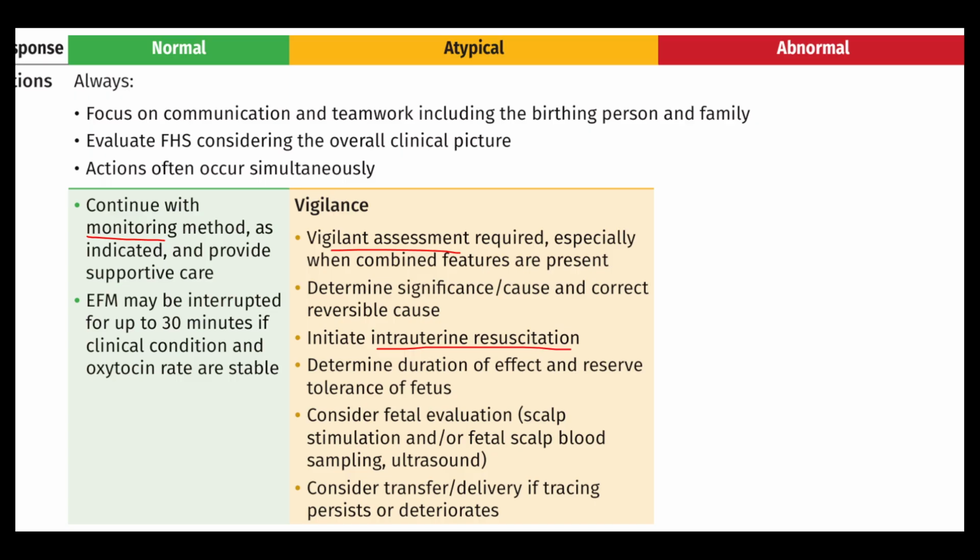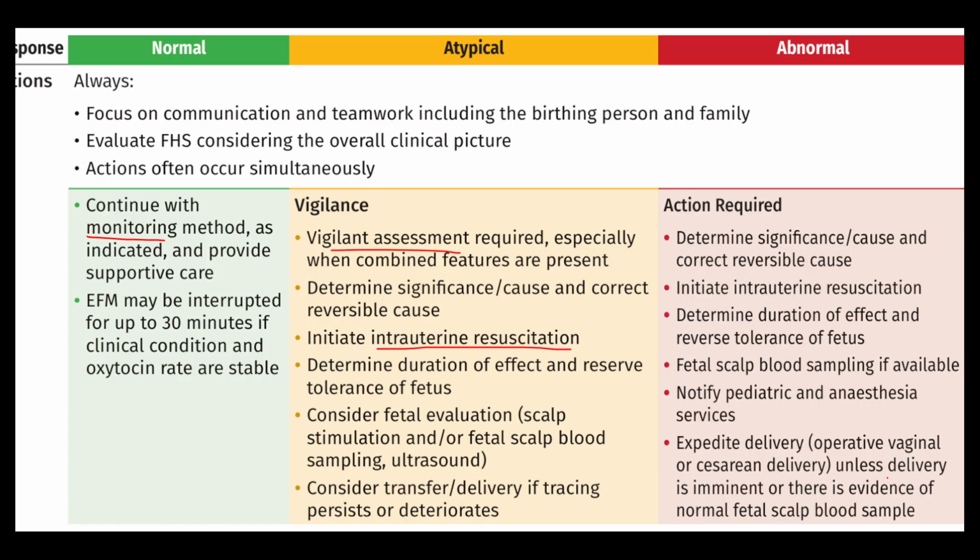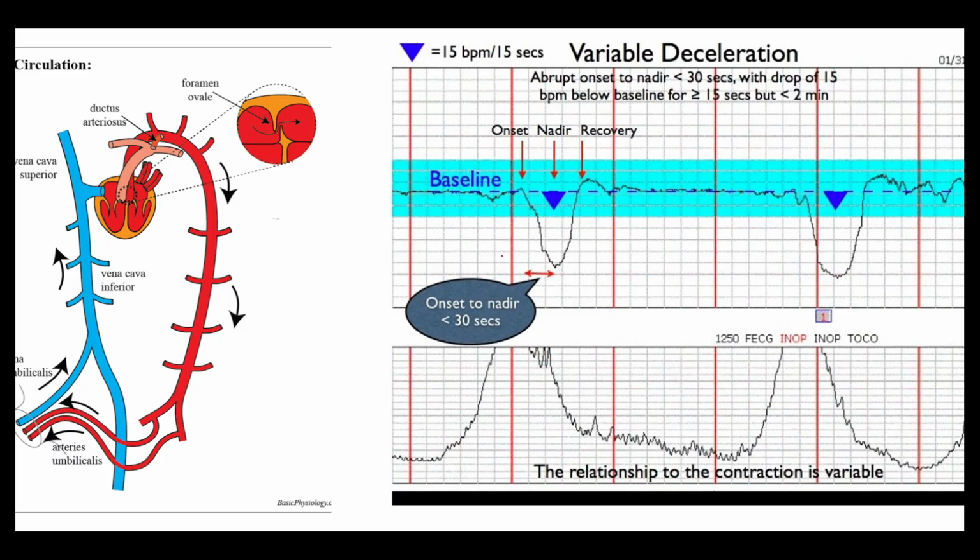So one type of ultrasound I've heard of is measuring the blood velocity in the middle cerebral artery to assess for fetal anemia. That's more usually in the exam setting. Usually it's in the context of a parvovirus B19 infection or thalassemia or something like that. Abnormal, you're going to initiate intrauterine resuscitation as well as initiate delivery measures. Okay, so how does variable deceleration occur?